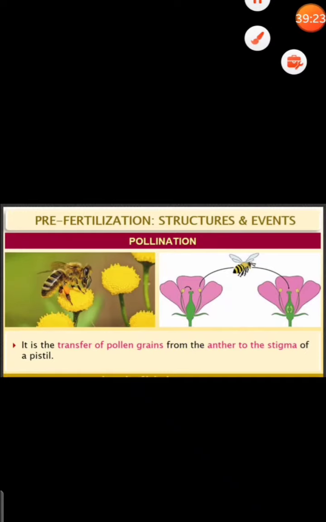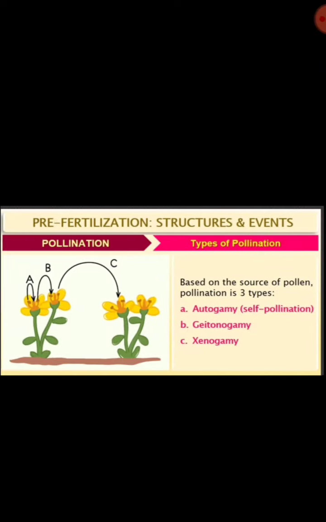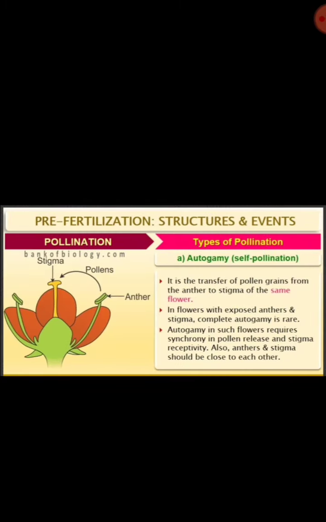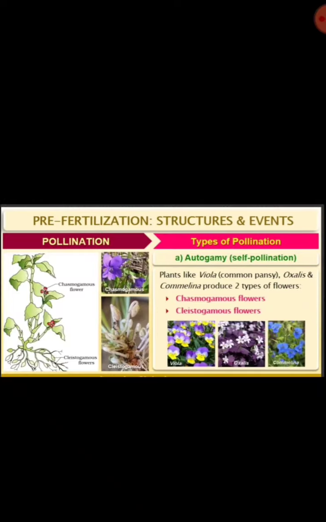Then we studied pollination. The transfer of pollen grains to the stigma we call pollination: autogamy, geitonogamy, and xenogamy. Autogamy is nothing but self-pollination, where pollen is transferred from the anther to the stigma of the same flower. We call it autogamy.